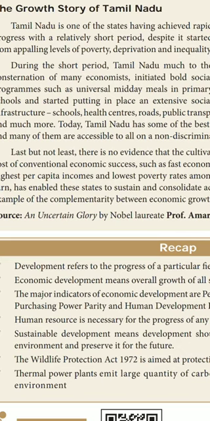So at first, our Tamil Nadu was poor and there was no equality also. So many leaders thought it should be equal and there should not be any poverty. So they started the midday meal in primary schools and put in place an extensive social infrastructure.